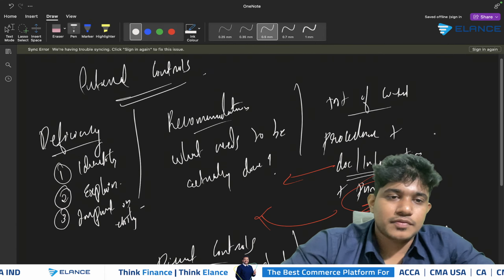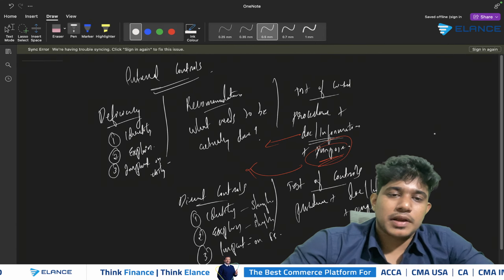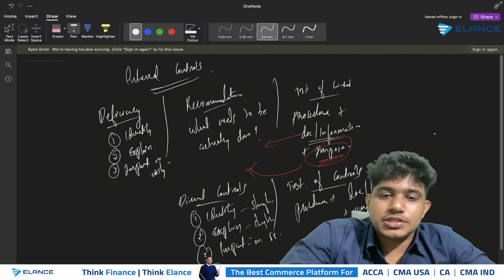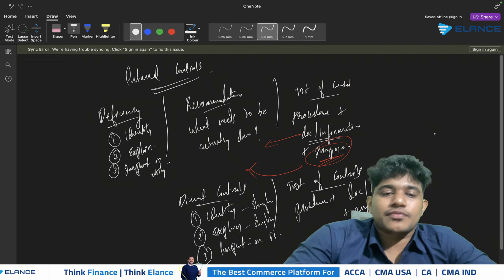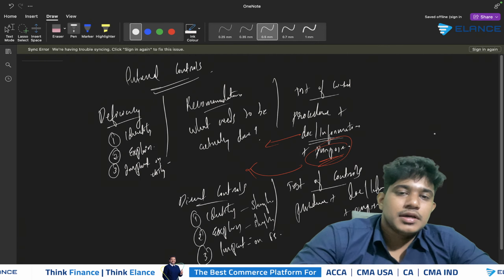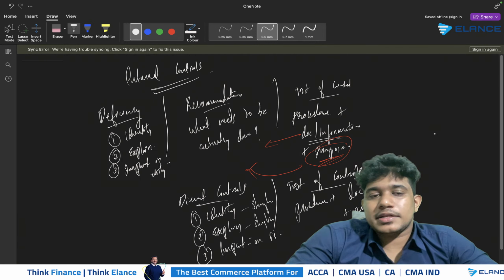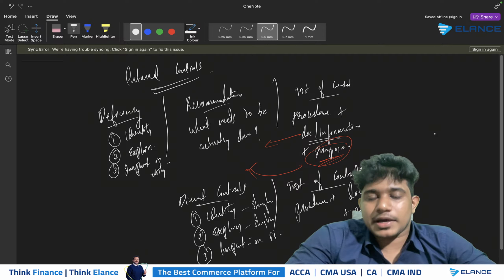So this will be the way in which you will be identifying and explaining each of the deficiencies, recommendations and tests of control, and you should also be referring to the direct controls as well as the tests of controls. So while writing the answers, always keep this in mind.